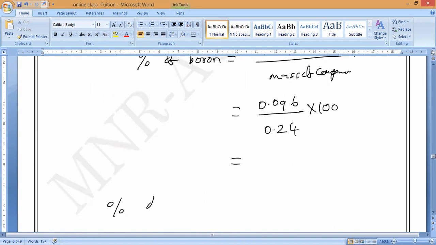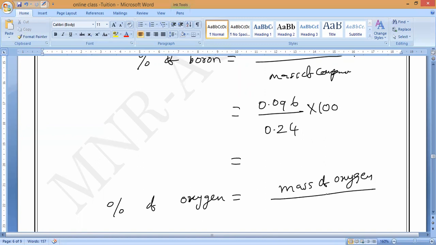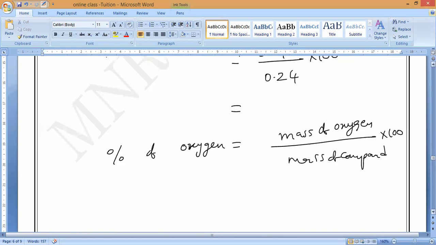Next, the second one: mass of oxygen. Mass percentage of oxygen equals mass of oxygen divided by mass of compound, into 100. Understand?